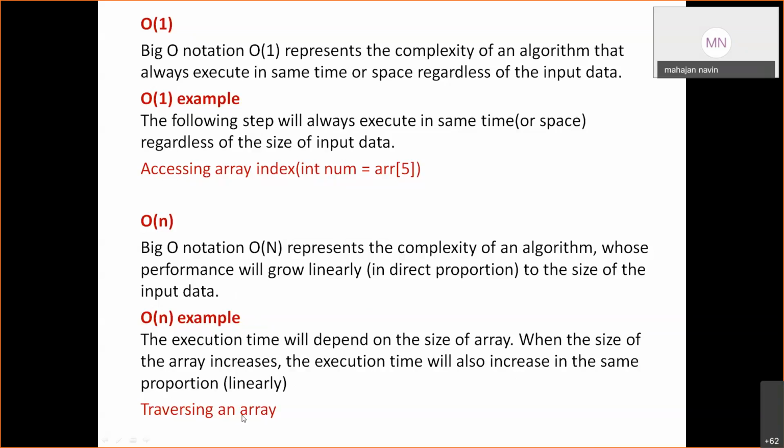Traversing an array. Traversing is visiting each element in the array. Suppose array size is 10. If I want to visit the 10 elements, I have to visit 10 times. If it is 100, it will take more time. If it is 10,000, it will take more time because I have to visit now 10,000 elements. If it is 1 lakh, it will take more than the 10 elements or 10,000 elements. So this is linear. This is an example of O of n.